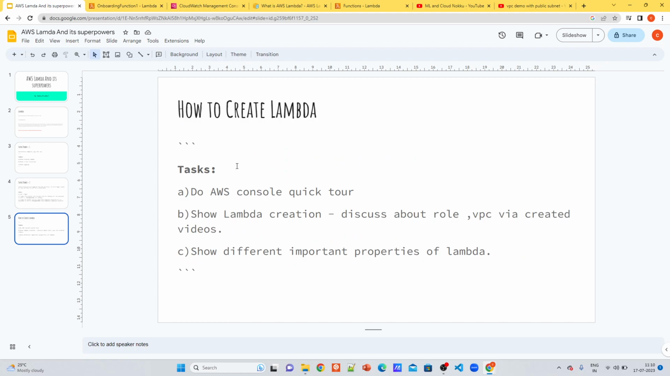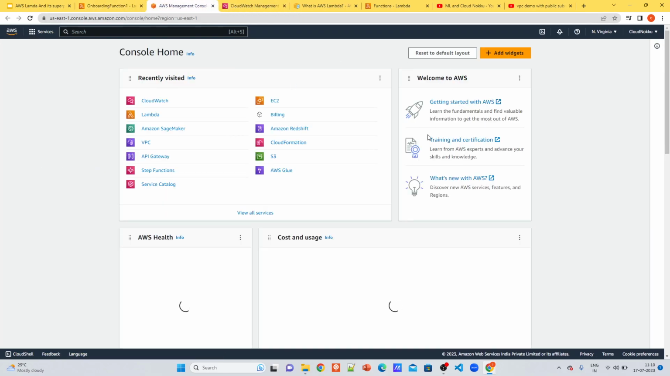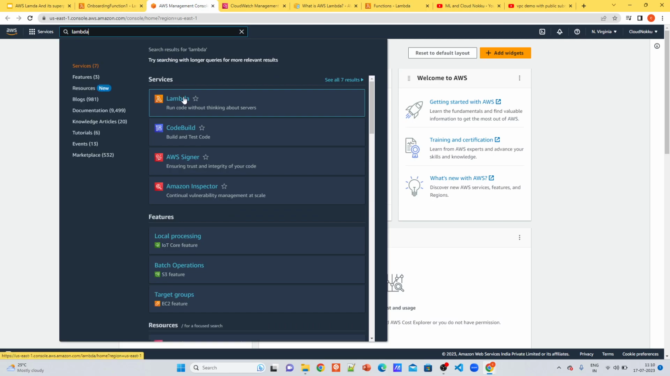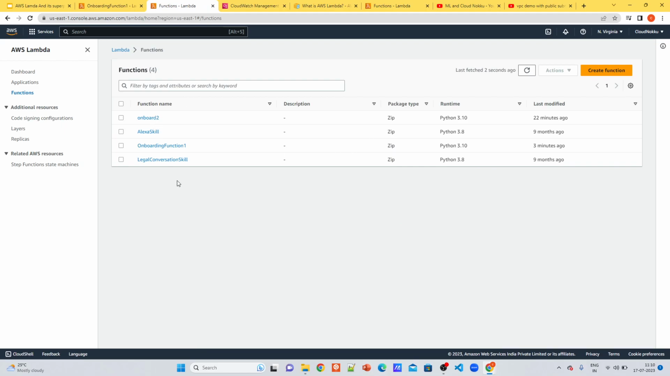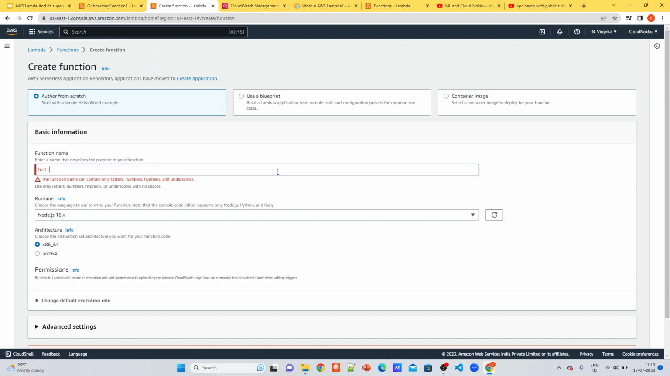Now let's see how we can create a Lambda. Go to the AWS homepage. You need to have an AWS account for doing this. If not, you create an AWS account. Once you have created an AWS account, you will have this homepage. Search for AWS Lambda and visit it. These are the functions which are already created. Let's create a function, test one.